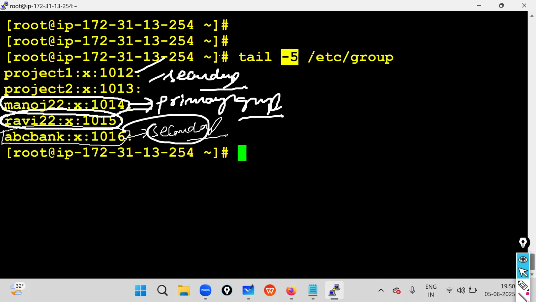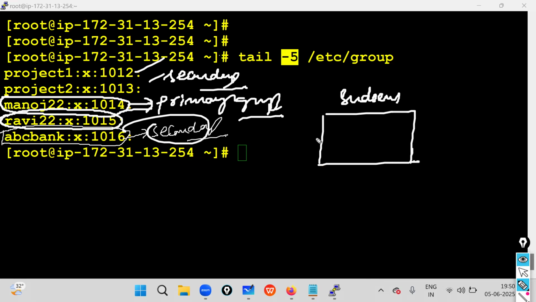Okay sir, I have one more doubt. Primary groups and secondary groups are available, no problem. But where should I place this group information inside my sudoers file? I want to provide access to my group members. Where should I place the group details? Yes, simple. Just write down the group name, boss.